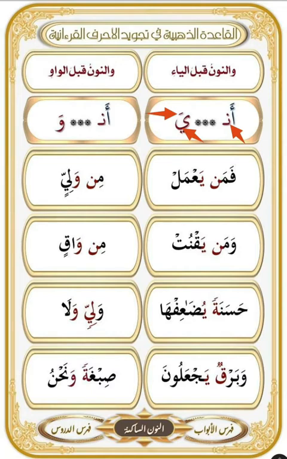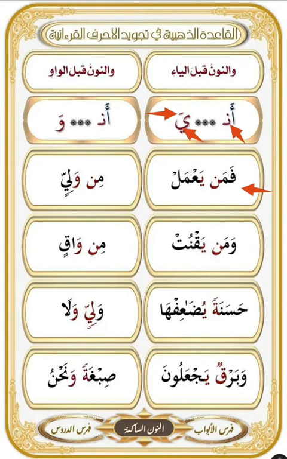An example with noon saakinah. فَمَن يَعْمَلْ. The mistake is to pronounce it idgham without ghunna. And the right pronunciation is with ghunna. مَن يَا. So the right pronunciation is فَمَن يَعْمَلْ.